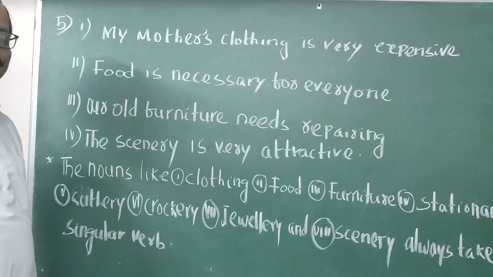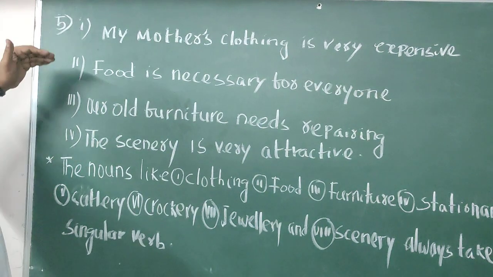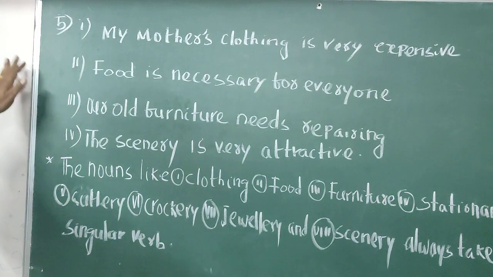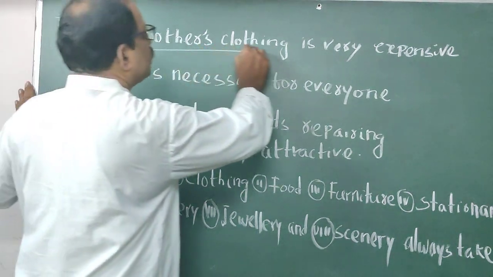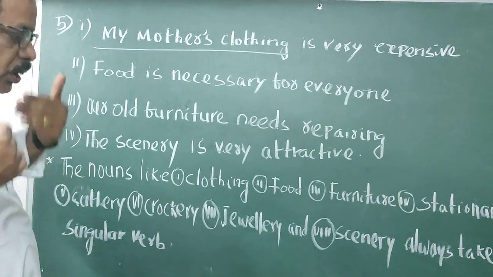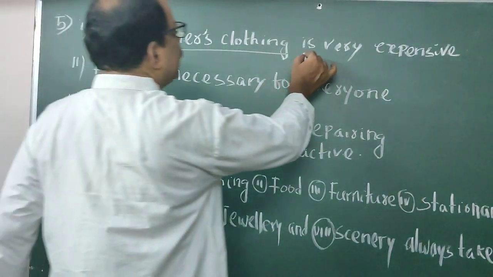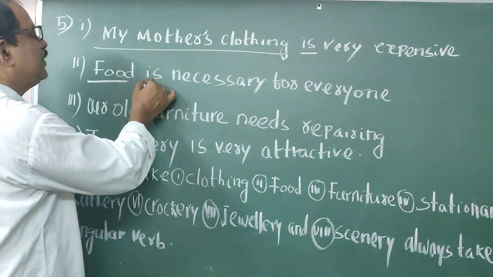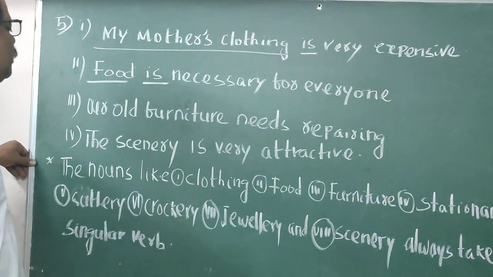Okay, students, let's discuss the last point of today's class, point number 5. This is very easy, students. My mother's clothing is very expensive. Food is necessary for everyone.